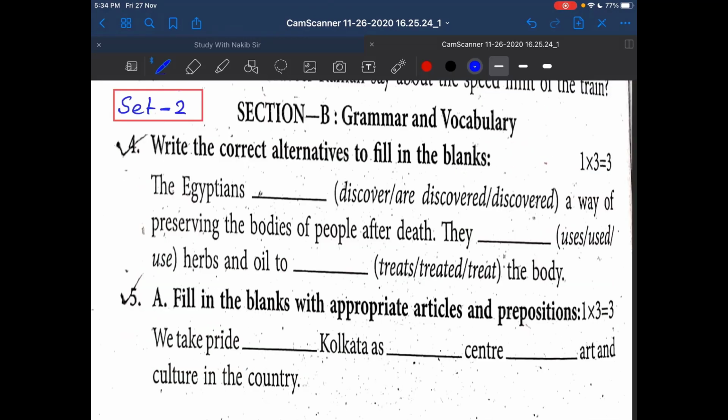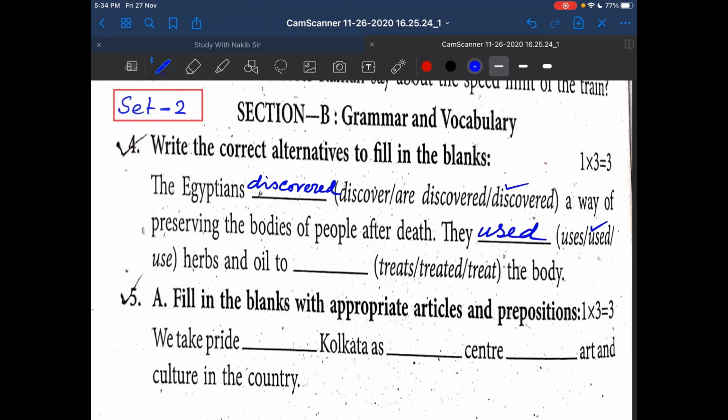Now see the answer. The first answer: the Egyptians discovered. This is the answer you have to write here: discovered. The Egyptians discovered a way of preserving the bodies of people after death.